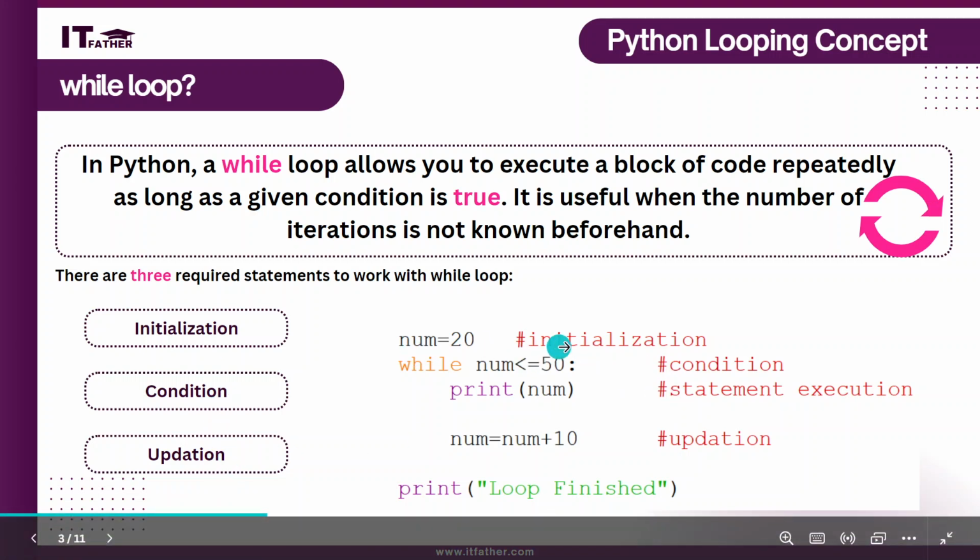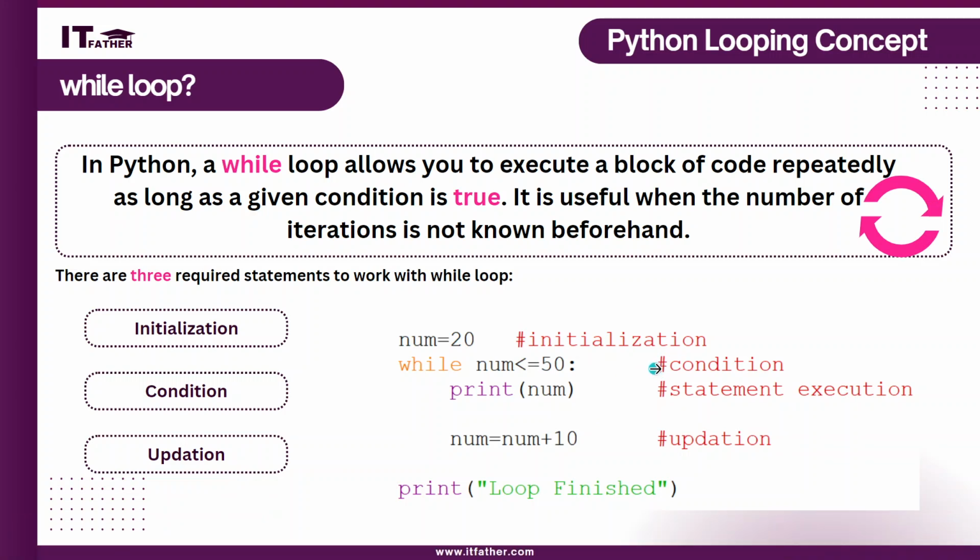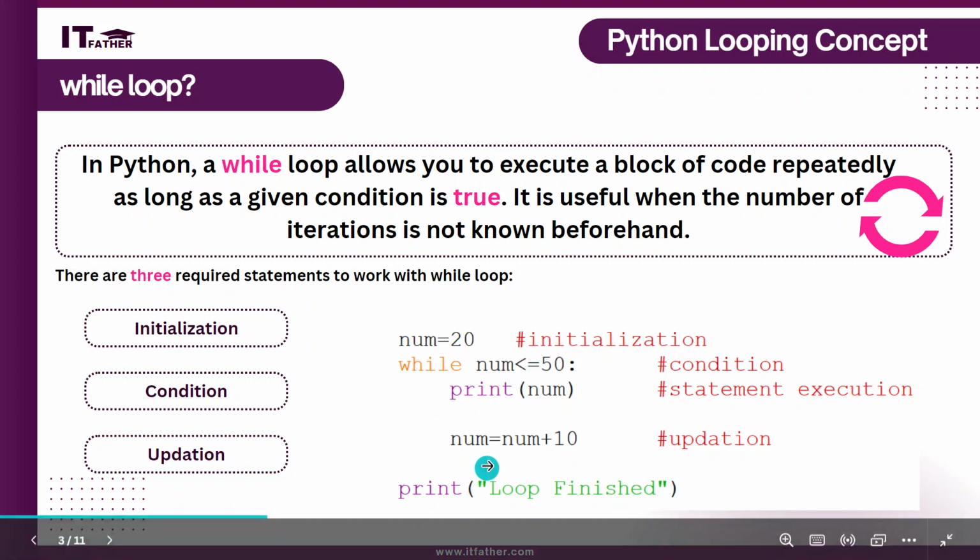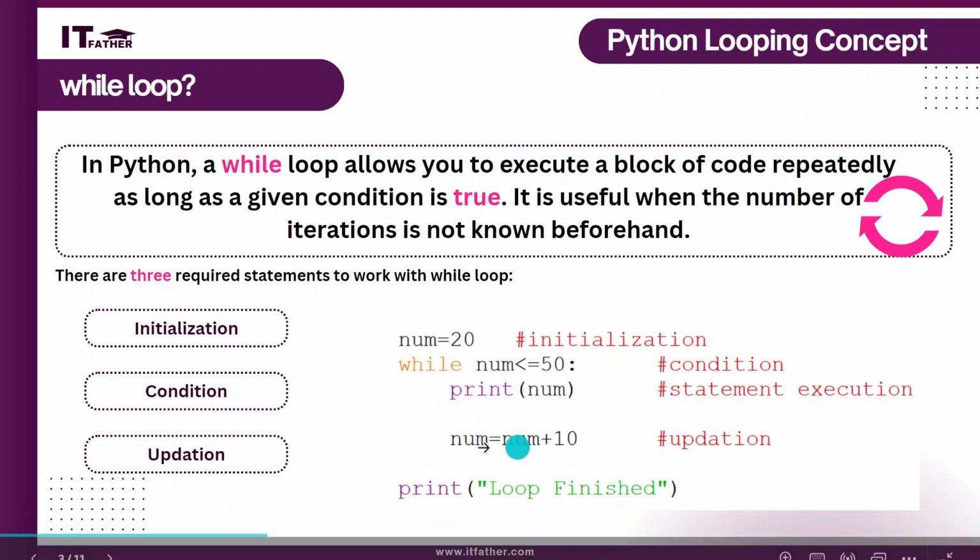Now in this example we can understand what initialization is. It means a variable which we have to initialize, which will work as a starting point. Then the while statement will come: while num less than or equal to 50. This is the condition expression which denotes the condition that should be followed. If this condition is true, the loop should execute the block of statements. If this condition is not true, the loop should not execute, right? And then the statement for execution, and then updation.